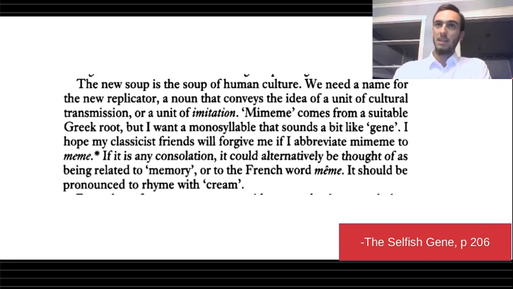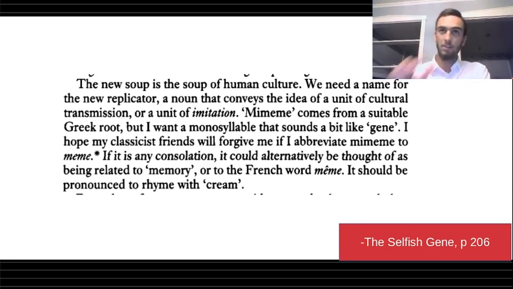The term meme originated from 1976 with the book The Selfish Gene, released by Richard Dawkins. And what he aimed to do in this chapter of the book was to say that ideas could be subject to natural selection in the same way that genes are.